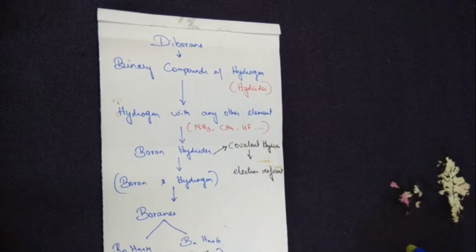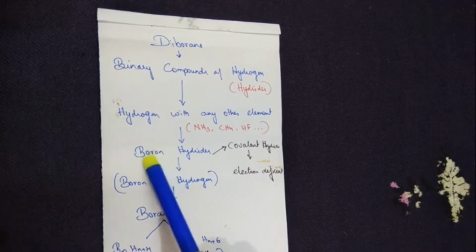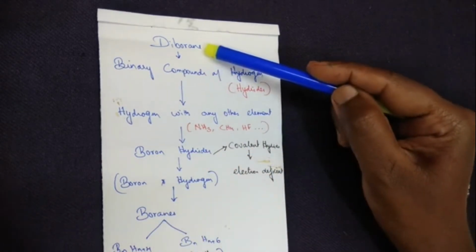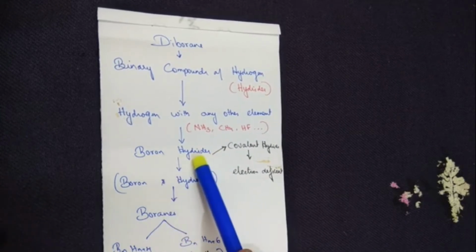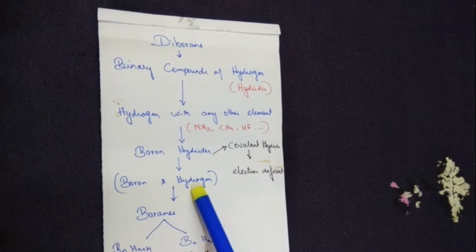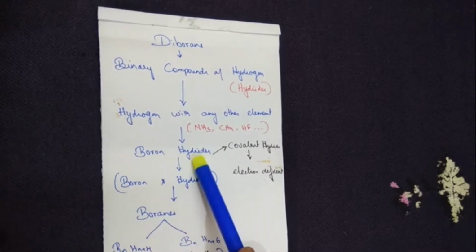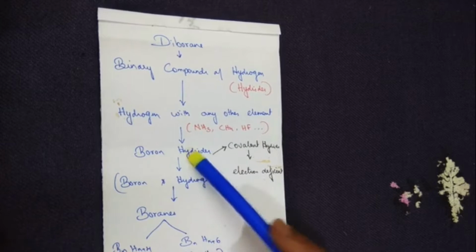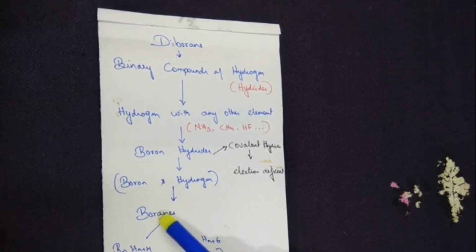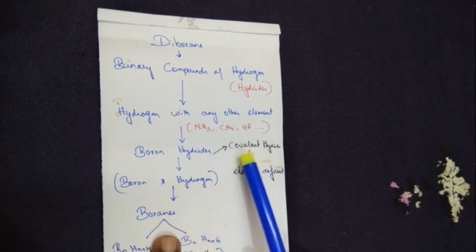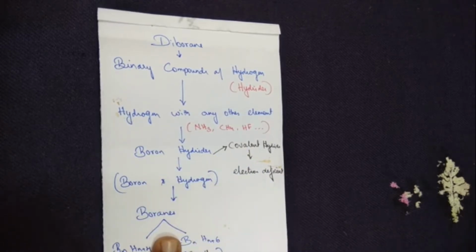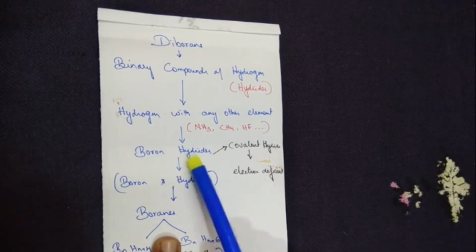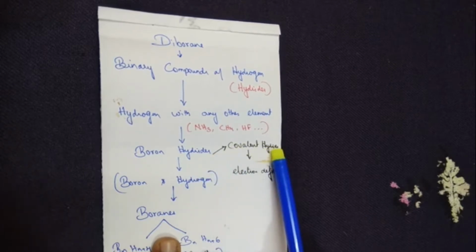Now, the point of interest is that we are going to learn about a boron hydride. Diborane is made up of boron hydride. Here itself you understand boron hydride: when boron gets attached with hydrogen, it gives us boron hydrides. Boron hydrides are also called boranes. Now, before I move into the borane concept, do boron hydrides belong to ionic hydride, covalent hydride or metallic hydride? Boron hydride belongs to the covalent hydride category.